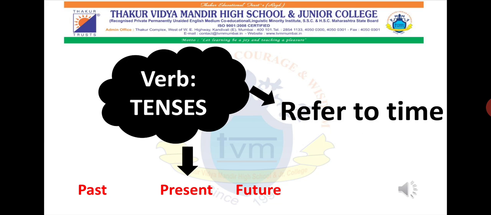A verb is an action word and each action occurs in a specific time. Therefore each sentence or each action that you conduct has its own timing. But we have only three types of time, that is past, present and future. Previously we had studied about present. Today we shall focus on past tense.